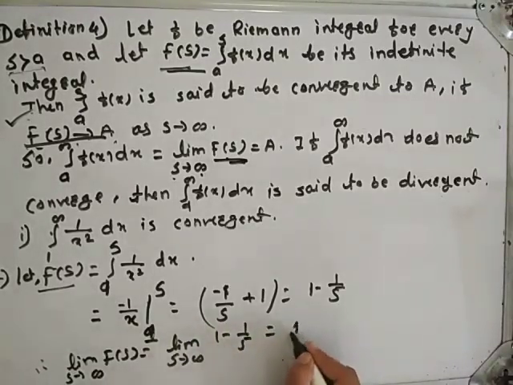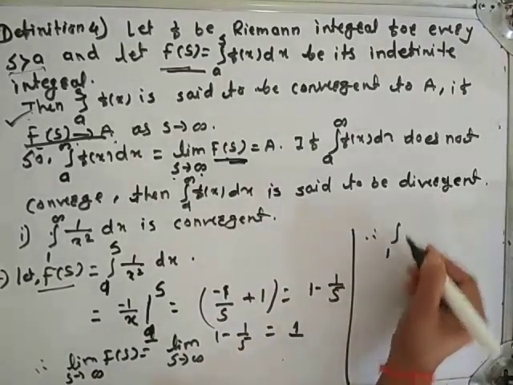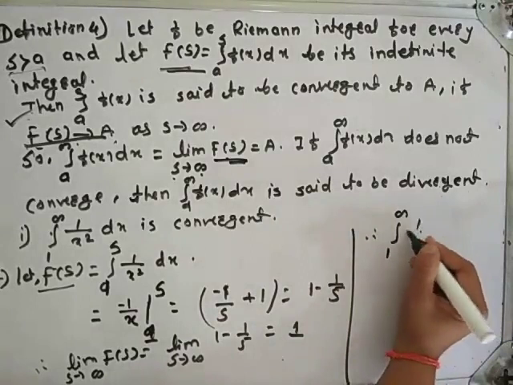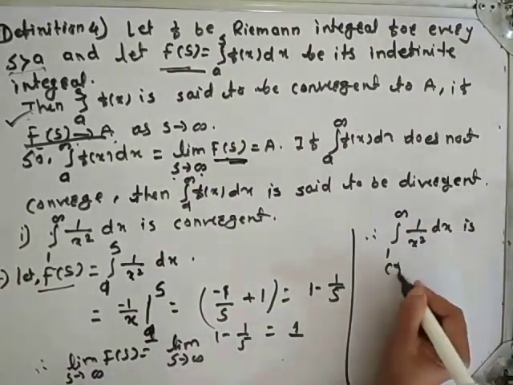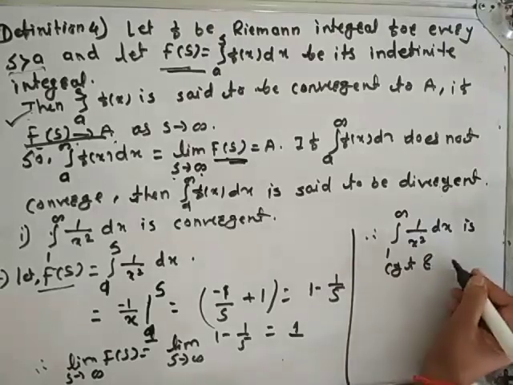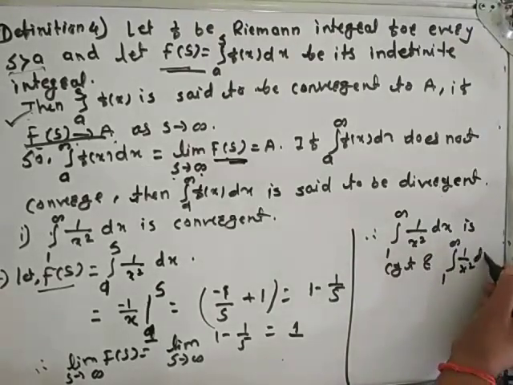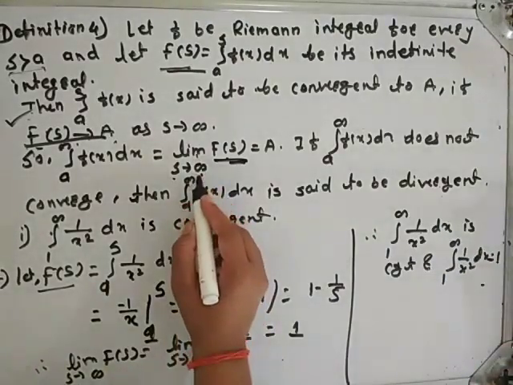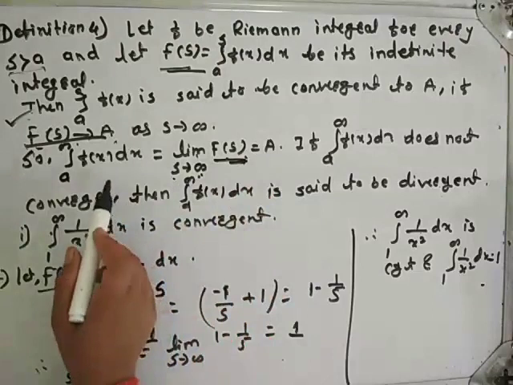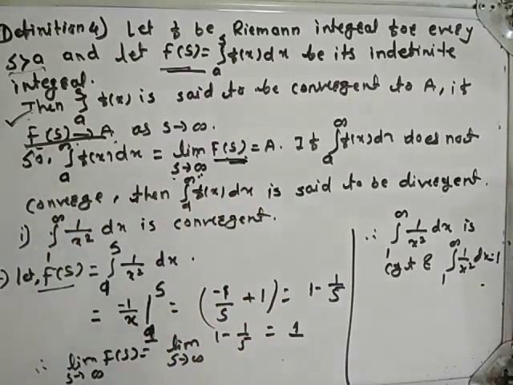This is nothing but 1. Therefore we can say that integration from 1 to infinity 1 upon x square dx is convergent, and it is equal to 1, because limit s tends to infinity F of s is nothing but integration from a to infinity f of x dx.